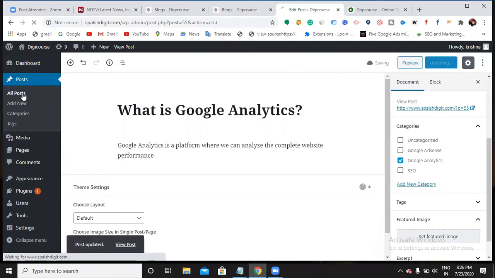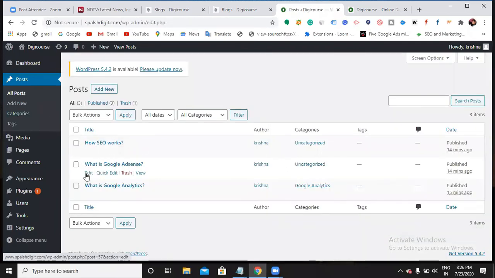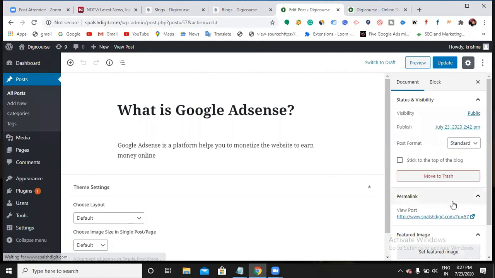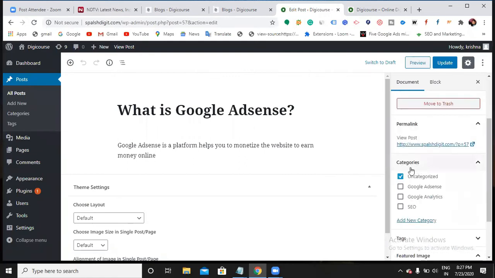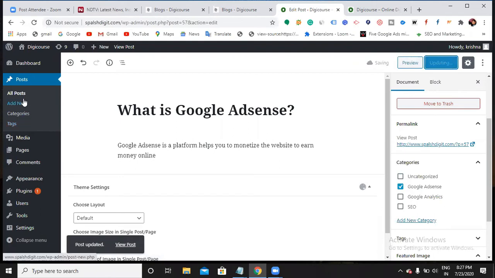Then next, what is Google AdSense? Here I have the categories option, so I'll go and categorize it under Google AdSense. Then all posts.